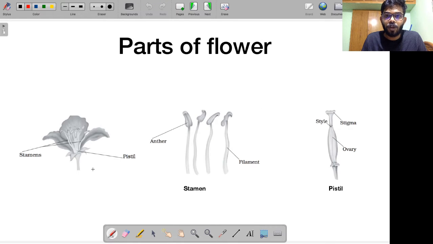Then following that, I told you about different parts of the flower. I told you about stamen, which happens to be the male part of the flower. We talked about anther, filament. Then I told you about pistil, which happens to be the female part of a flower. Alright, so this is where we left off in the previous class.